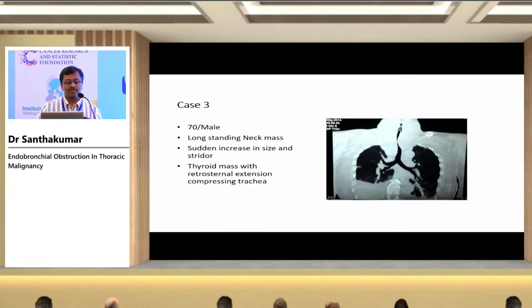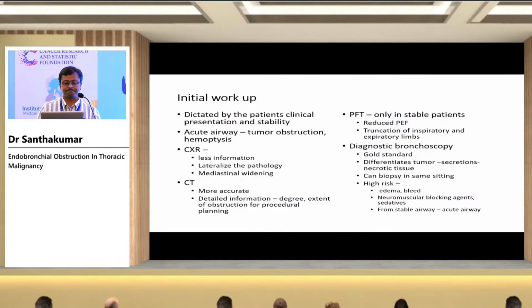This is another patient, a 70-year-old male, with a long-standing neck mass from the thyroid, which suddenly increased in size, and the patient became breathless and presented with stridor to the ER. The thyroid mass has a retrosternal extension and is compressing the trachea. The CT clearly shows that there is an obstruction from external compression.